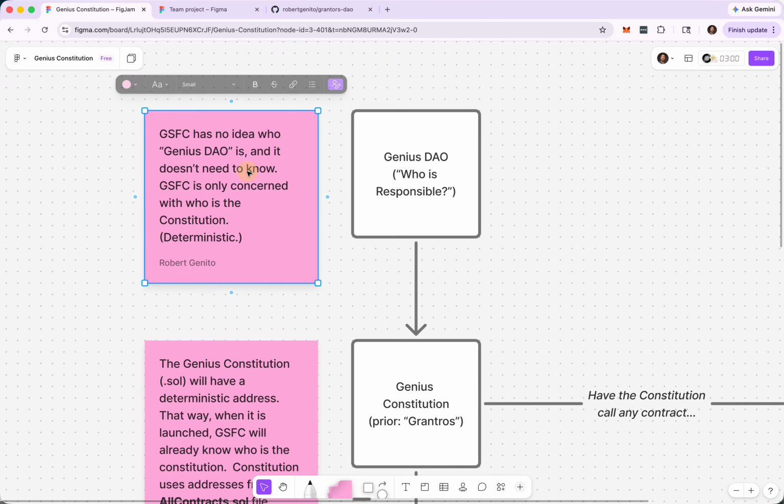Now, the Genius Smart Financial Contracts, that's the official name in the code, has no idea who the Genius DAO is, and it doesn't need to know either. The Genius Smart Financial Contracts are only concerned with who is the Constitution, and that is deterministic.